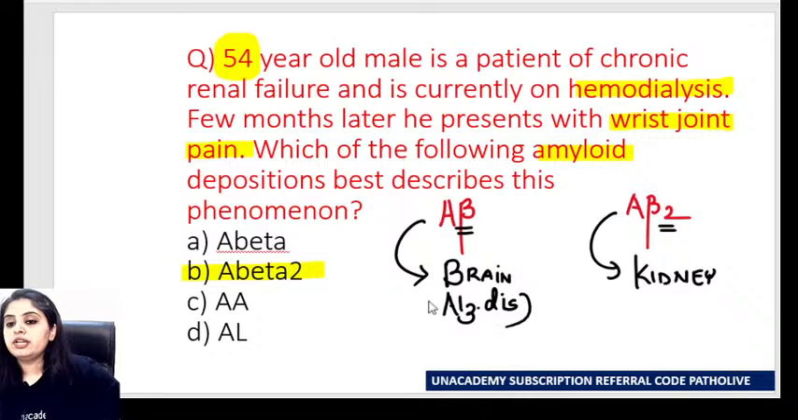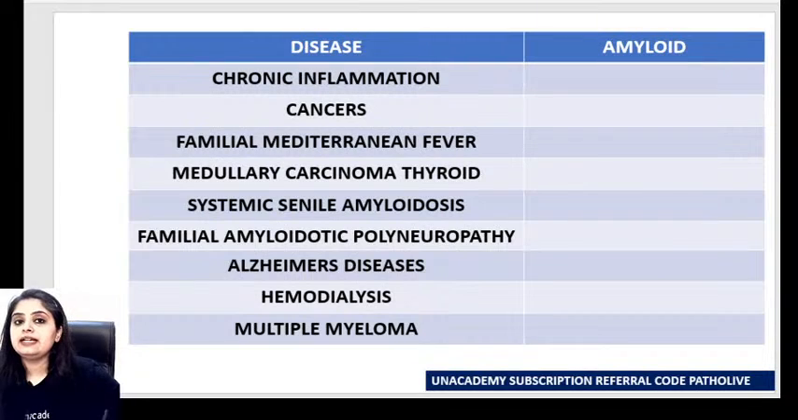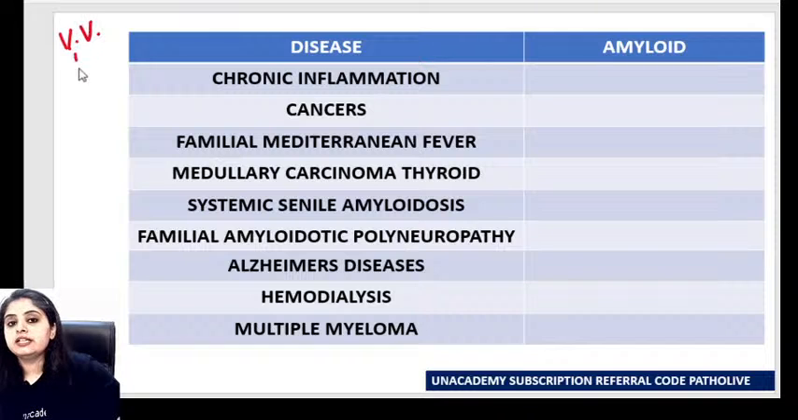When I'm talking about brain, I'm talking about Alzheimer's disease, one brain, one beta. When I'm talking about kidney, I'm talking about hemodialysis. And hemodialysis, kidney, two kidneys, A beta 2. That's the easiest way of learning it, which means one of the flashcards you are going to fill in the blank right now only. You're going to tell me all the amyloids related to this, a must revision table that you have to do.